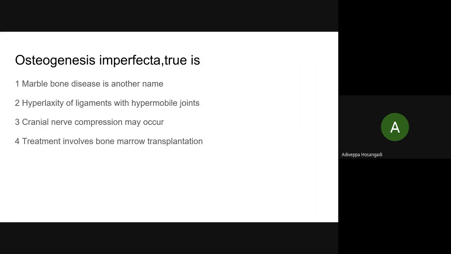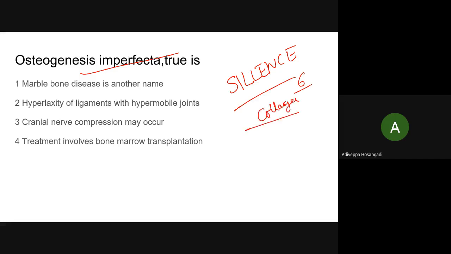So here the question in osteogenesis imperfecta, of course, if you can remember, Sillence classification is there for osteogenesis imperfecta. There are different types, up to 6. I don't want to get into the details, but please remember the main affection is collagen. Collagen is there in every connective tissue. Bone is also one of the connective tissues. That's how wherever connective tissue is there, it is affected.